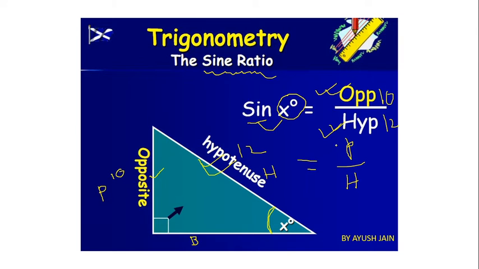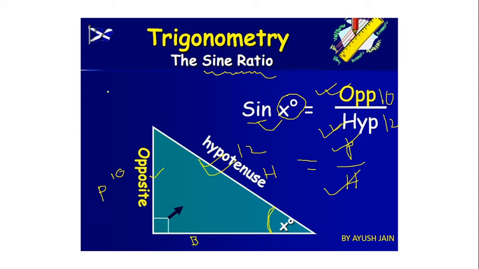Sine of x. Let me tell you again. This is the pronunciation, sine of angle x, and the meaning is length of the perpendicular divided by length of the hypotenuse. Clear? Now perpendicular divided by hypotenuse is called sine of x.